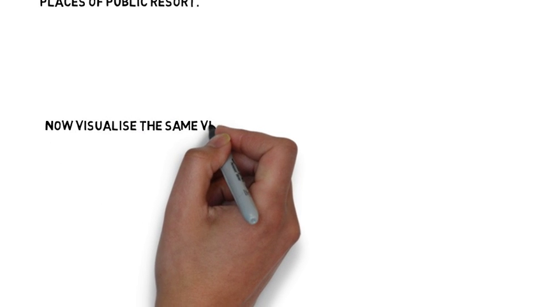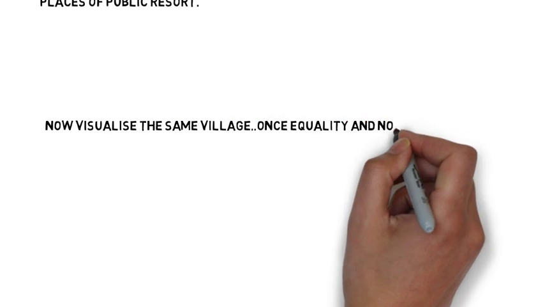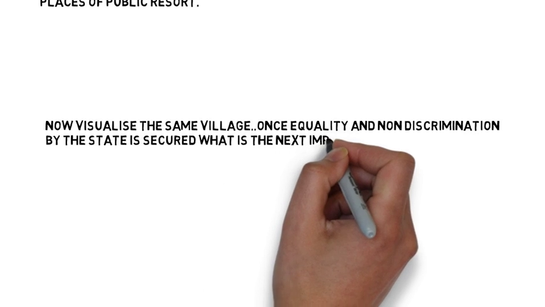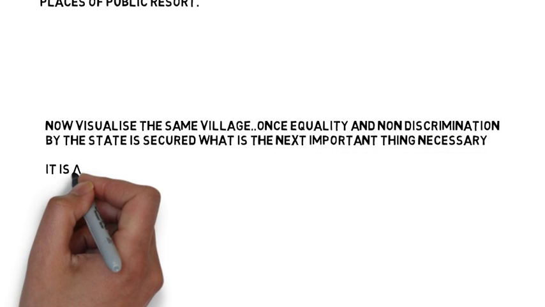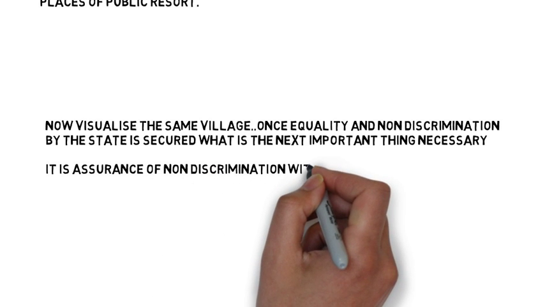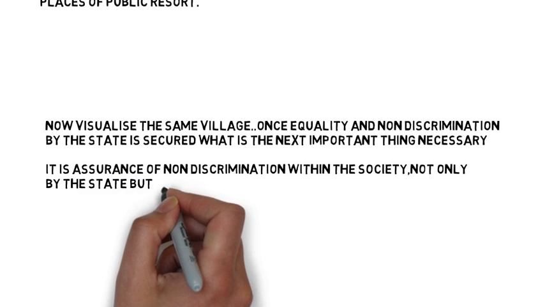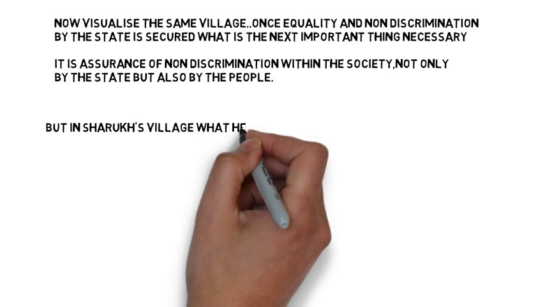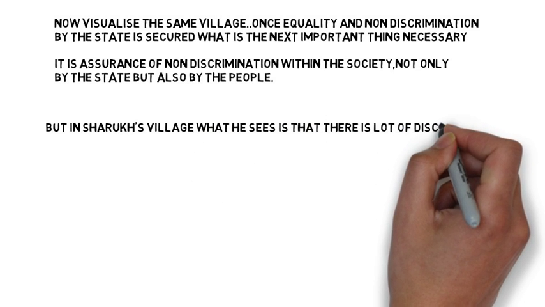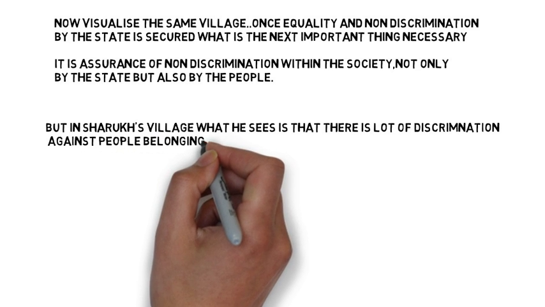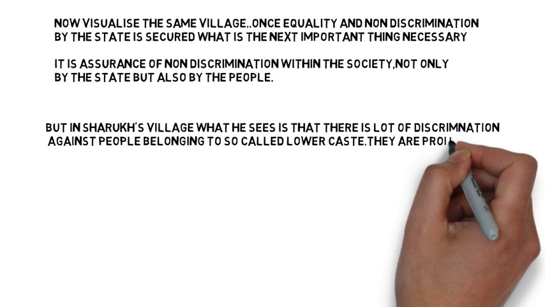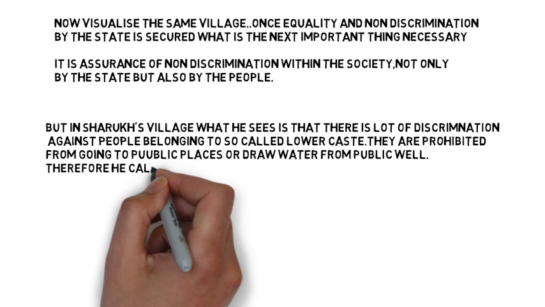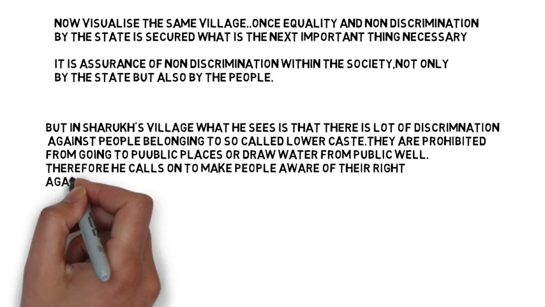To understand this, visualize the same village where equality and non-discrimination has been ensured. But what is the next important thing necessary? It is the assurance of non-discrimination within the society, not only by the state but also by the people. But in Shah Rukh's village, what he sees is that there is a lot of discrimination against people belonging to so-called lower castes. They are prohibited from going to public places or drawing water from the public well. Therefore, he calls on them to make people aware of their right against discrimination.